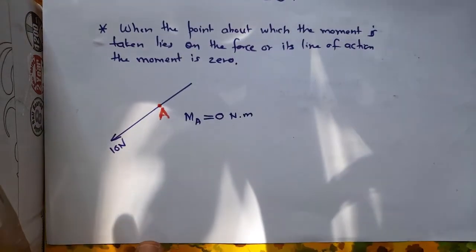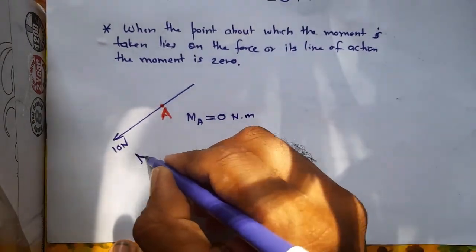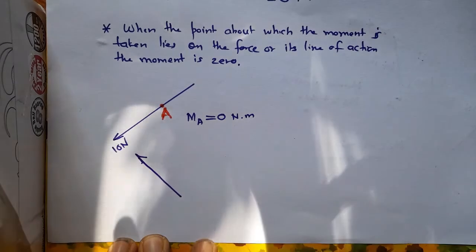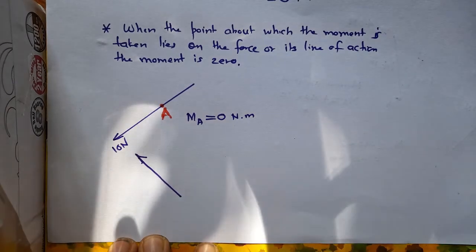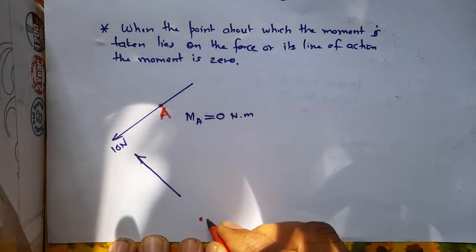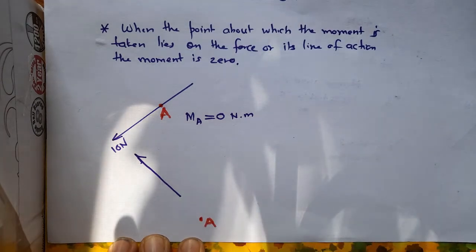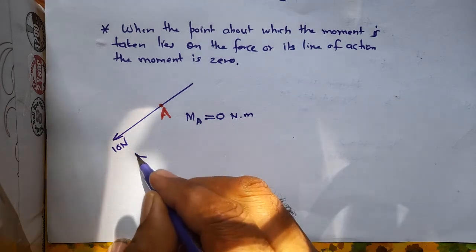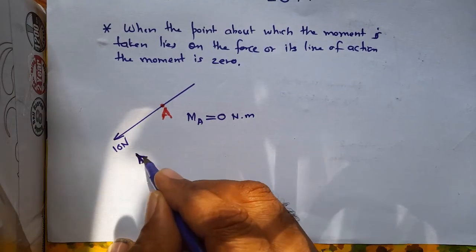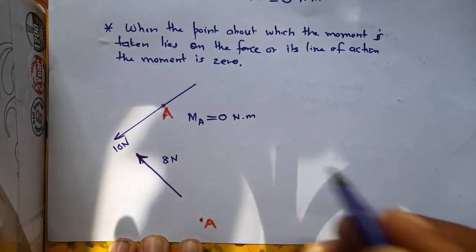Let us take one more example. Say there is yet another force. This is that force, and point A lies here, about which you are interested in taking moment. This force is, say, 8 Newton.